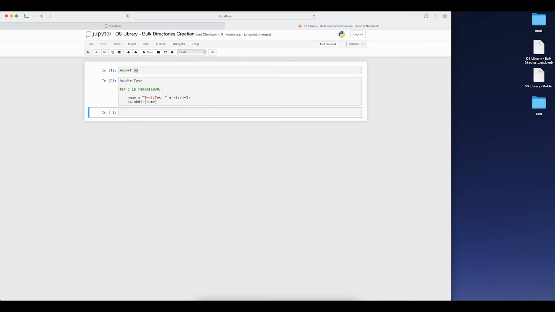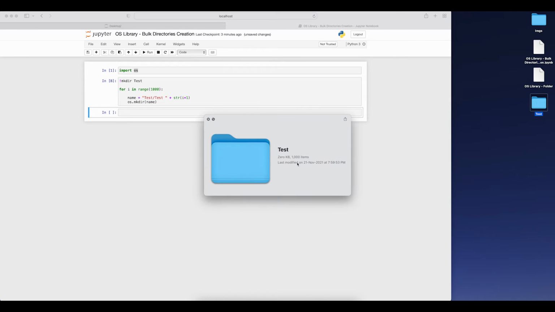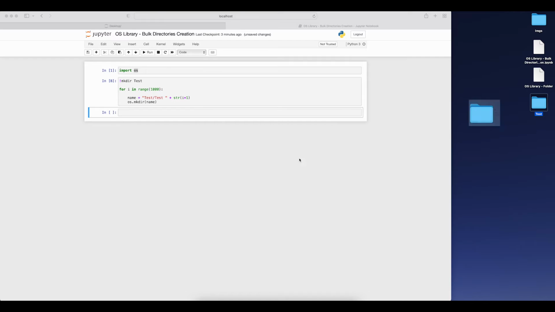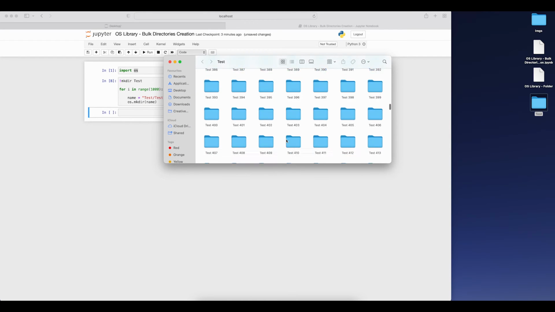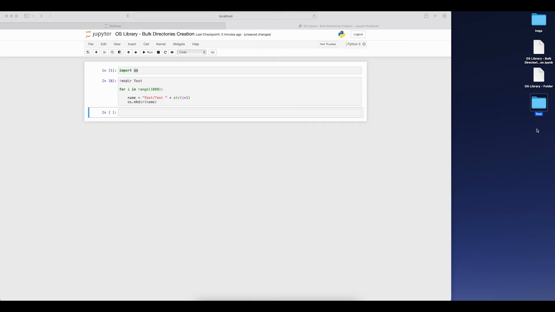If I'm executing this code, here you can see the folder is created. Inside that, I'm having 1,000 items. If I'm going inside this folder, I'm having 1,000 folders. Literally I'm having 1,000 folders. This is an automatic process. All the 1,000 folders are created in just a fraction of a second, right? This is the main benefit of automating this process using code, right?